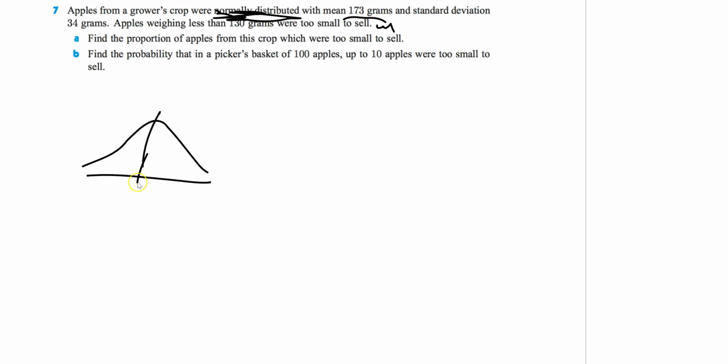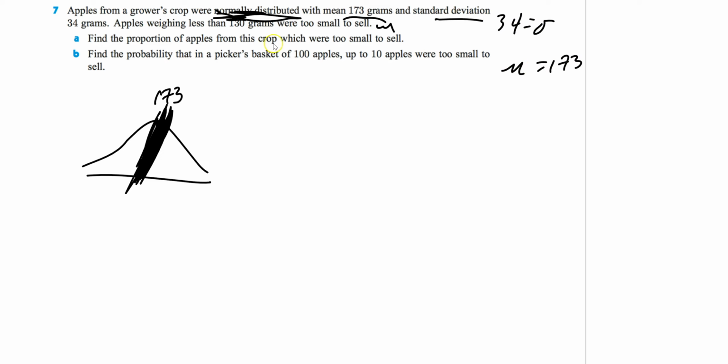So right here, it's my average. Hopefully it's supposed to be a straight line. It's getting worse and worse, so I'm going to fix it, or make it worse. It's 173. Just got to live with it. Standard deviation is 34. So that's my standard deviation. I've got my mean, which is 173.